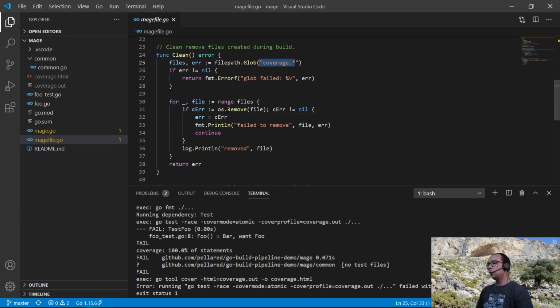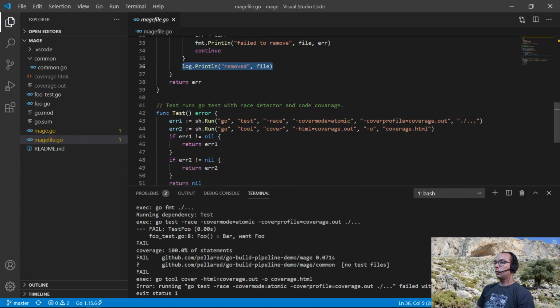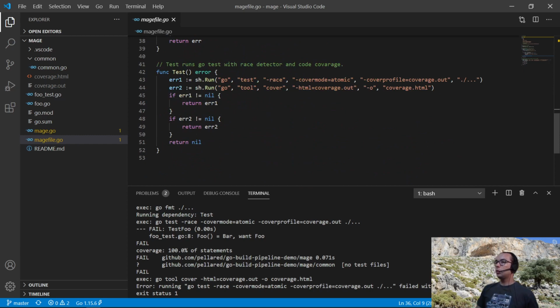So whenever we fail to remove a file, we remember the last error and we print that it failed to remove, and if it succeeded, we print that as well. When we are running the test target, we are running both tools, go test and go tool, and we return the error of any of these commands if it failed.